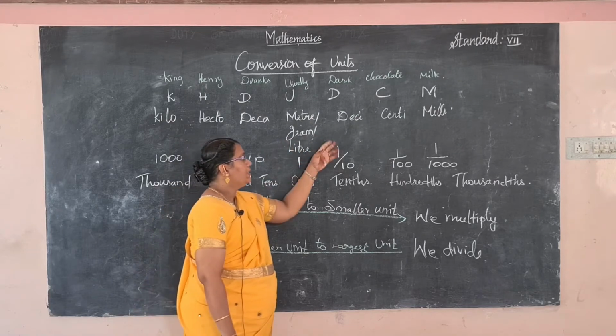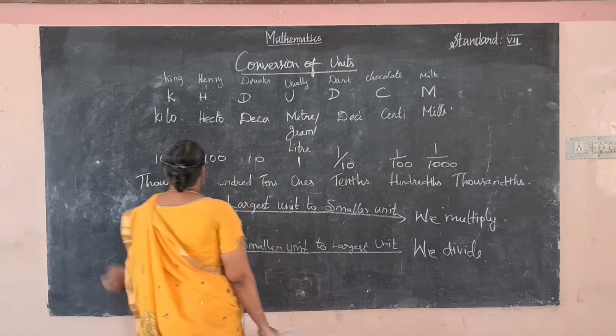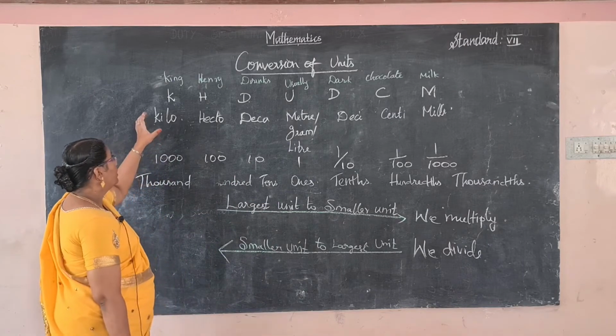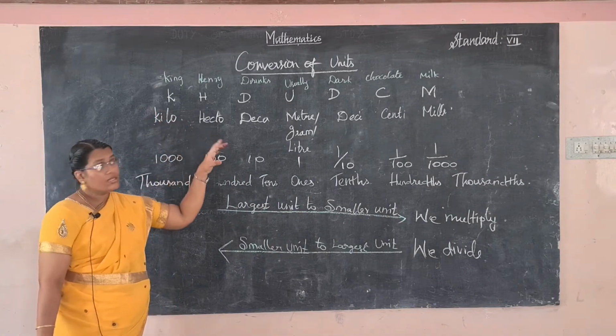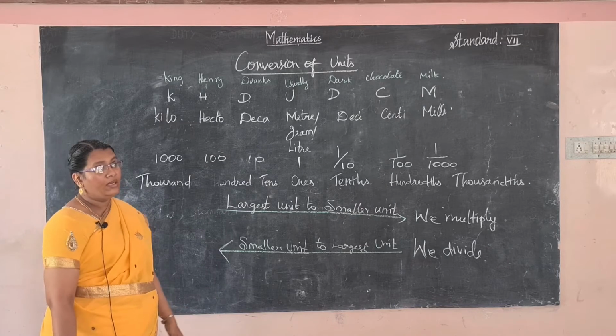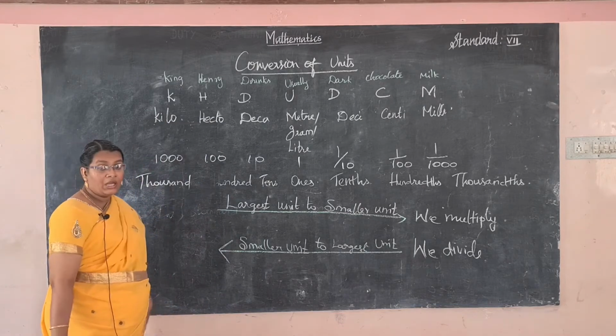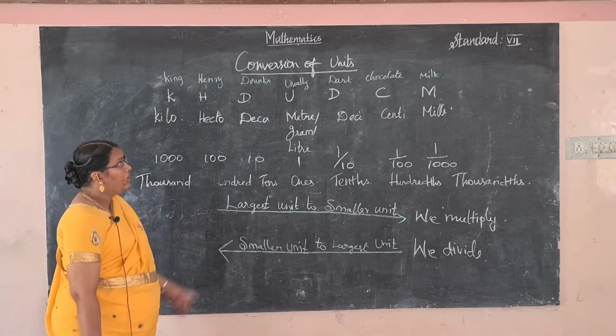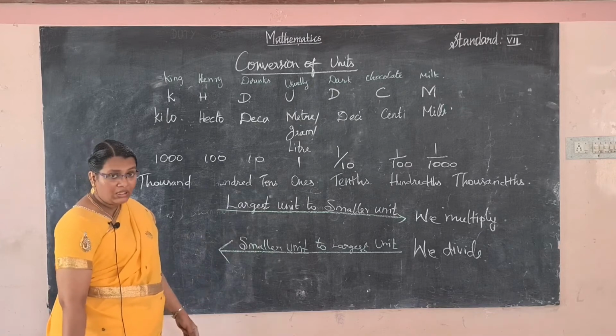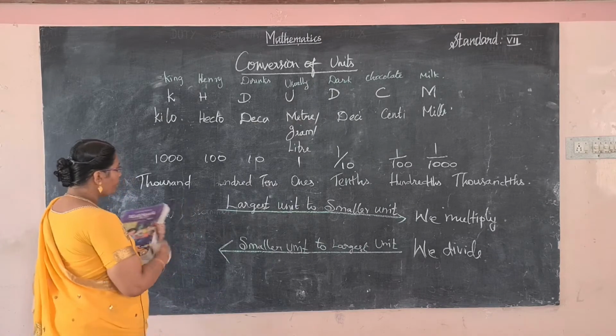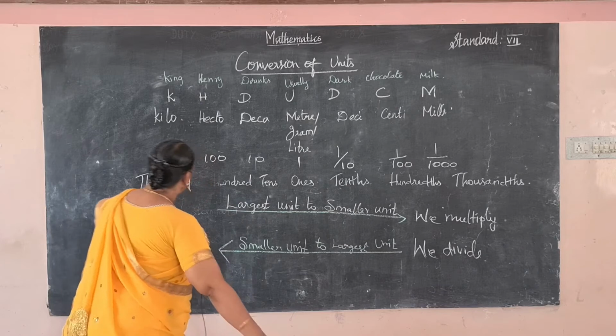So kilo, hecto, deca, unit means meter, gram, liters, the basic units, and deci, centi and milli. How to remember? King Henry drinks usually dark chocolate milk. Okay, now let's move to the problems.